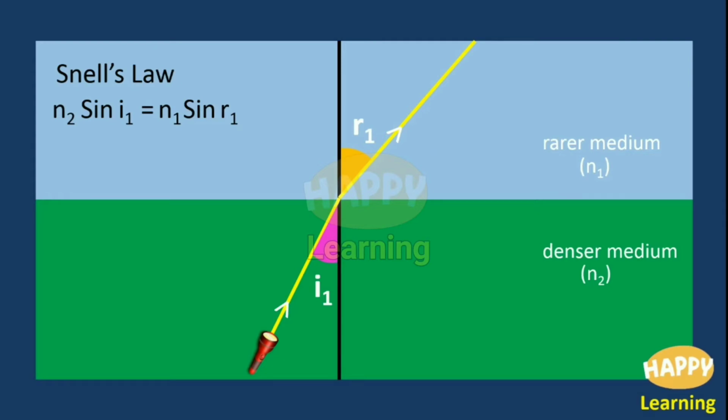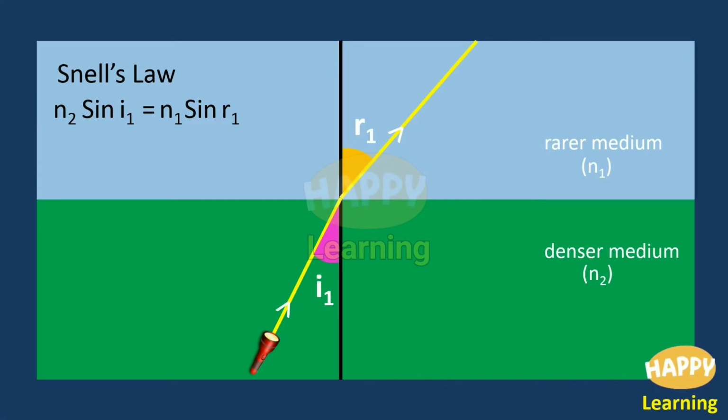So N2 sin I1 is equal to N1 sin R1, because N1 and R1 are one pair. They are in one medium. N2 sin I1 is equal to N1 sin R1. Okay, right. So this refraction obeys Snell's law. N2 sin I1 is equal to N1 sin R1.